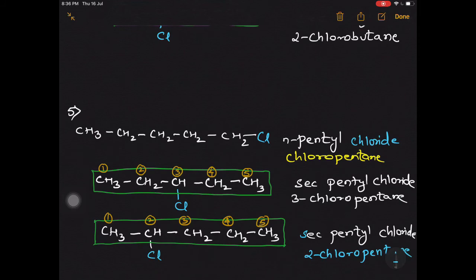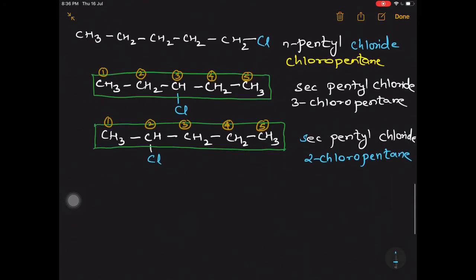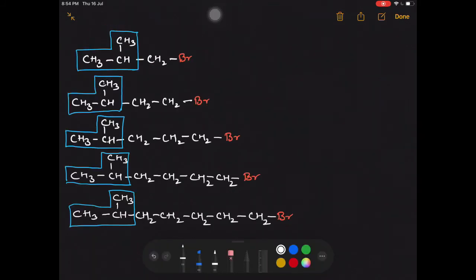It's 2-chloropentane. Now let's take a few more examples for iso. Have a look at the examples I have written. In all these examples, I have marked the terminal group in blue color. This group is CH3 twice, which is called the iso group. So all these compounds will be named as iso. The next thing we do is count the total number of carbons. In the first one, apart from the 3 in the box, we have one more which is outside. So this will be called isobutyl bromide.